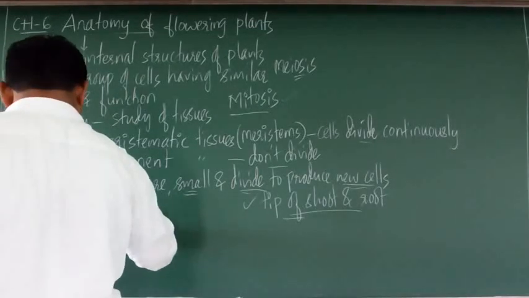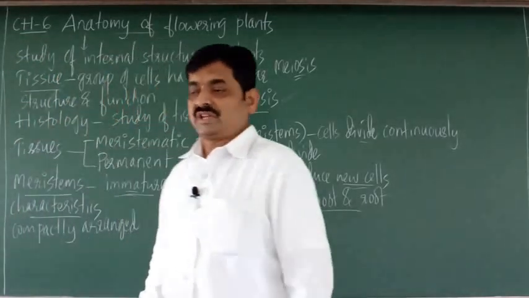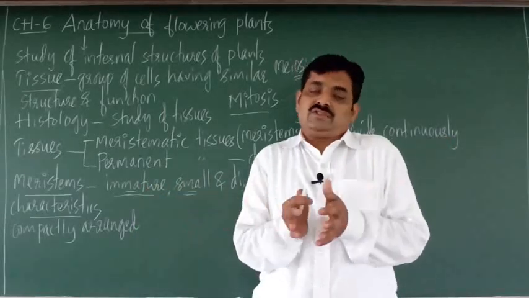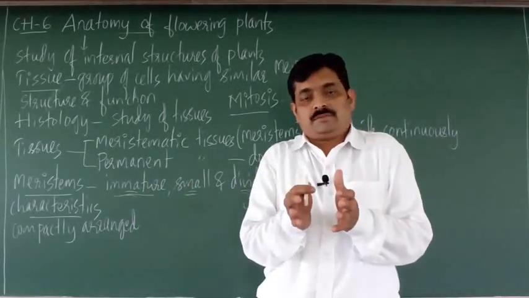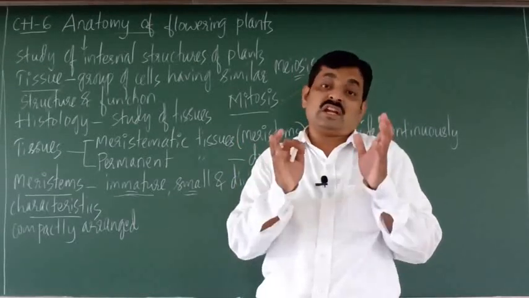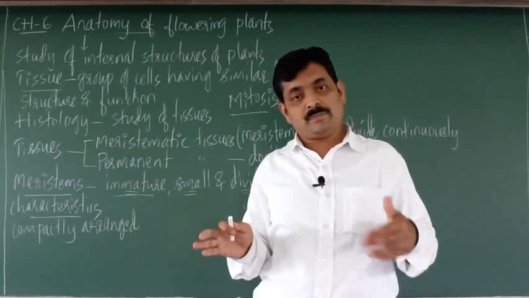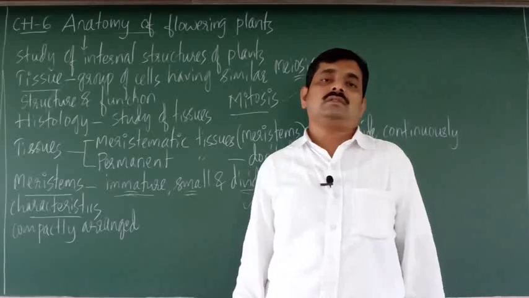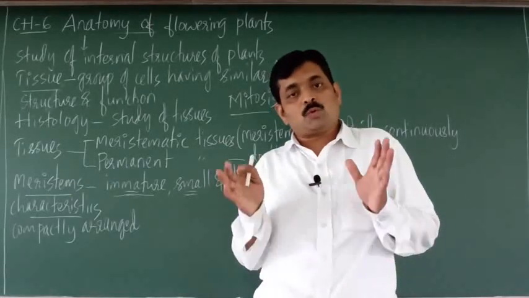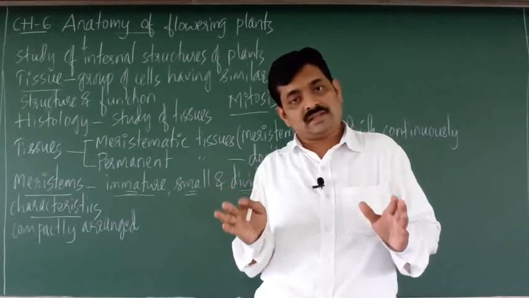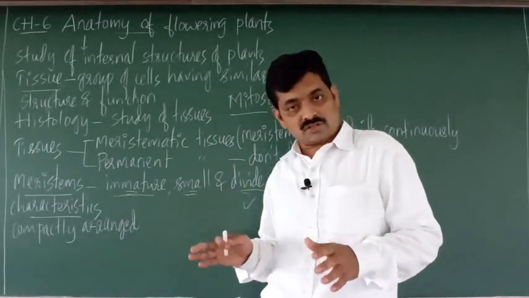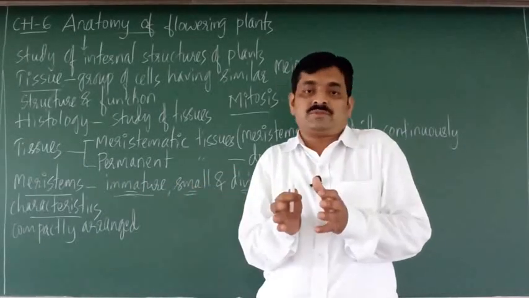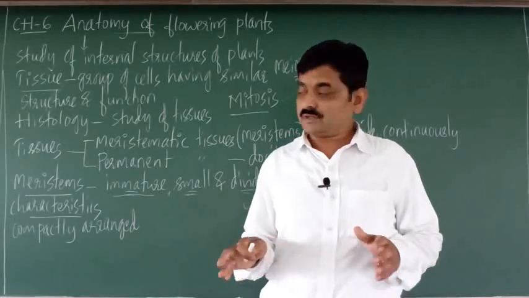Meristems are compactly arranged. Compactly arranged means they are very closely arranged. The cells are very close to each other. So because of this, there are no gaps between the cells. Means intercellular spaces are absent. What are intercellular spaces? The spaces which are present between the cells are called intercellular spaces. So here cells are very close to each other, so there are no gaps. Intercellular spaces are absent. So this is another feature.